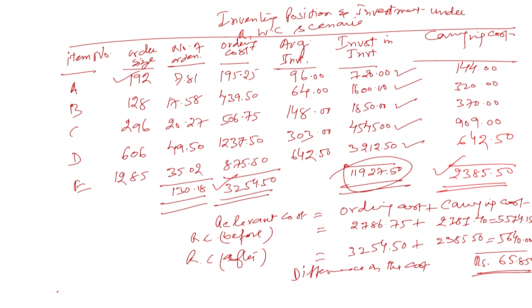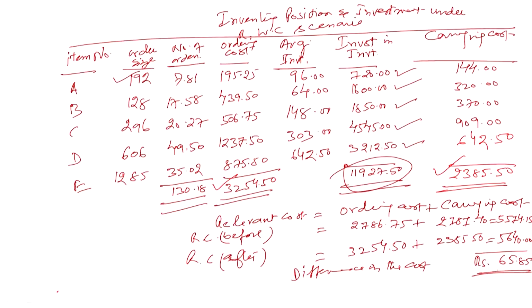So now you can make out the entire analysis in front of you. If you look at this analysis, you will find out what is the result of reducing the working capital available, or the investment of working capital in the inventory. This is the effect of reducing it from the EOQ level. The standard EOQ level in case of unrestricted working capital was 224 units, and now when we calculated it, it came down to 192 in case of A, and as a result we have found that one cost has gone down and another has gone up, so they are not equal.